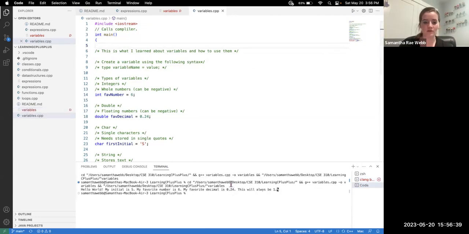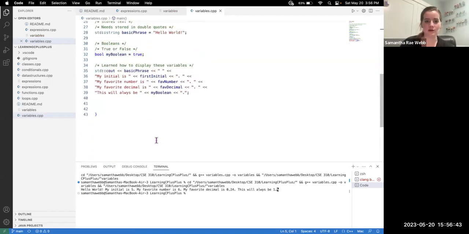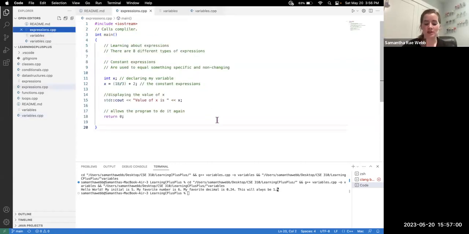Once I hit run right here, it says basically what I had written down here. Hello world, my initial is S, my favorite number is 6, my favorite decimal is 0.24, and this will always be, it says 1, which is true. So it will also always be 1. So there's that one.